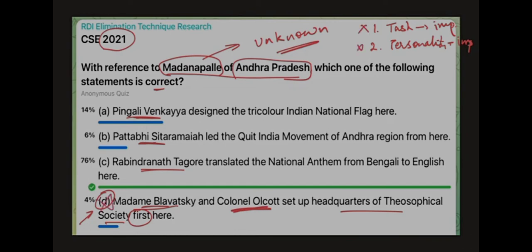Clear, right? Now A, B and C are left, and if you see, A and B are both South Indian names and both are doing very important tasks. One is designing the tricolor, another is leading the Quit India movement. Both of these are very, very important tasks and both are important personalities. Now, there is no way we can pick between these two. We do not have any rational logic, any rational reason to pick between these two. If we have the knowledge, then we may.